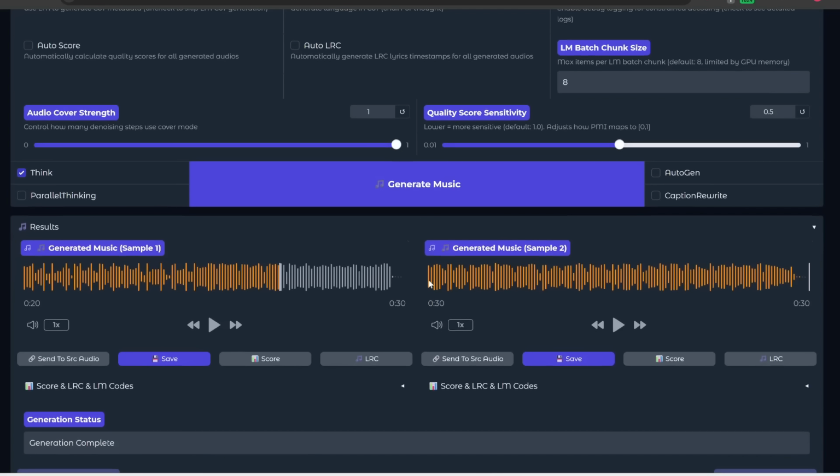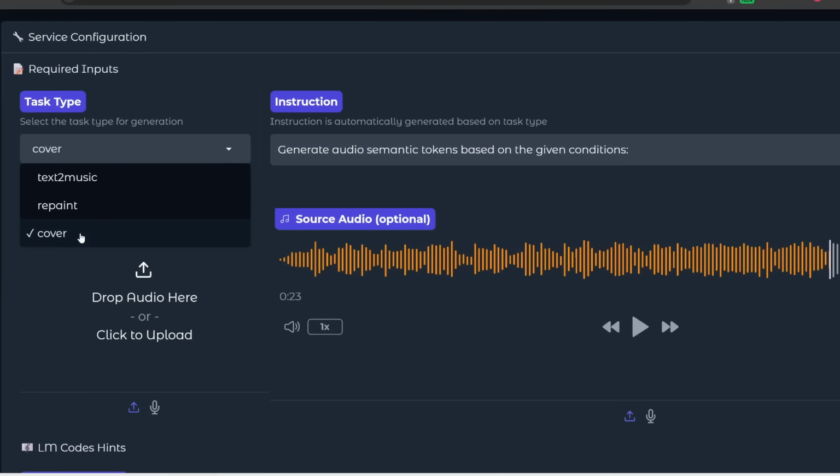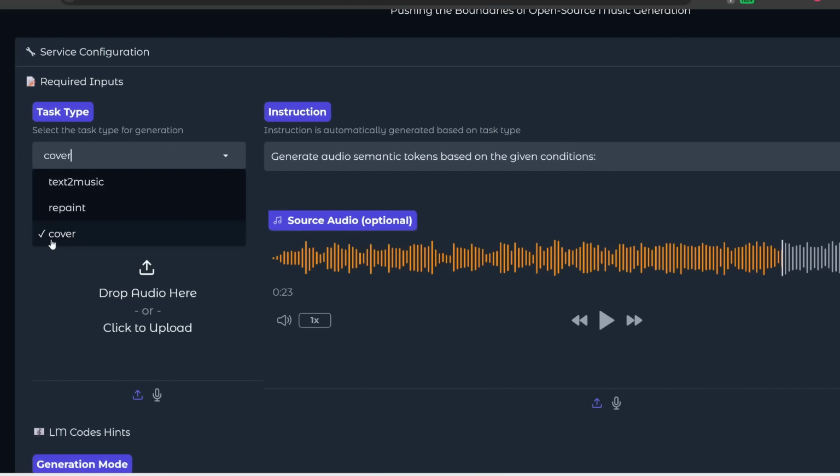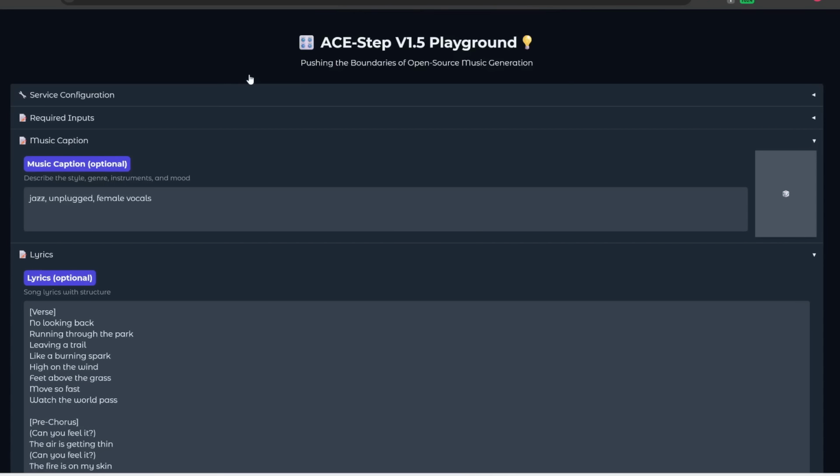So you can see it does kind of preserve the structure of the original song, but it does change up the melody quite a bit. Anyways, this is an example of how you can use this cover feature to change an existing song into a different style while roughly maintaining the structure. So that covers all 3 different task types that you can use with this interface.